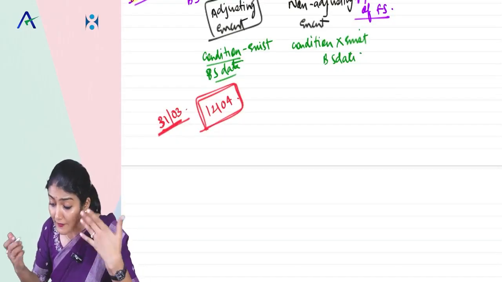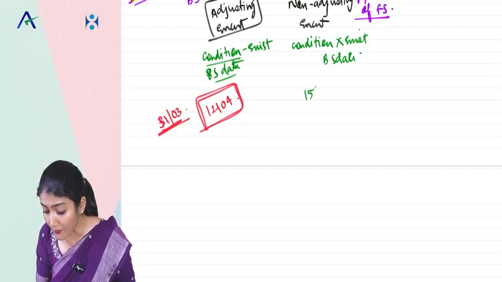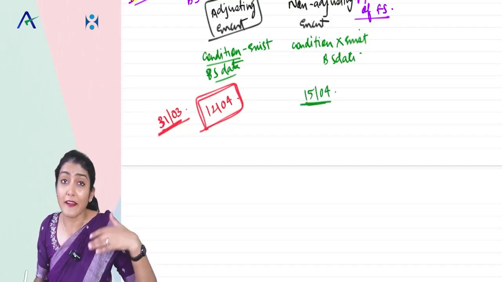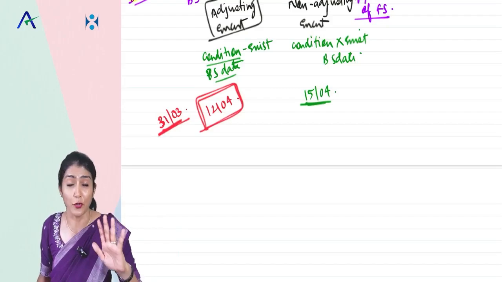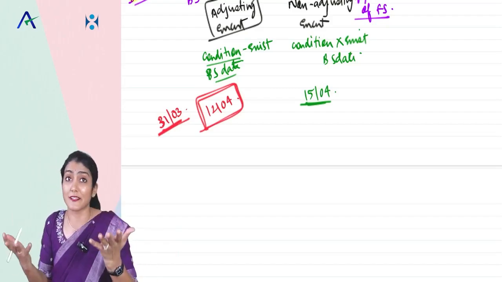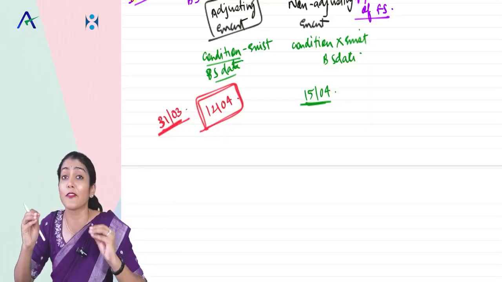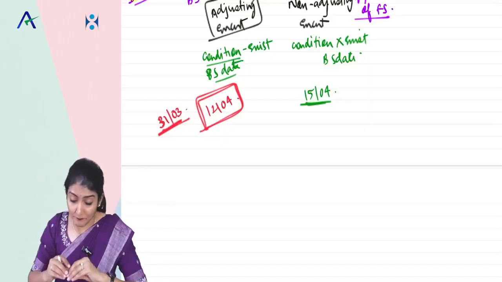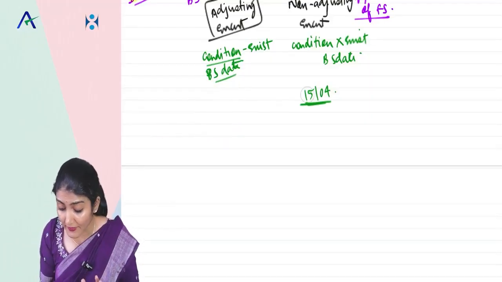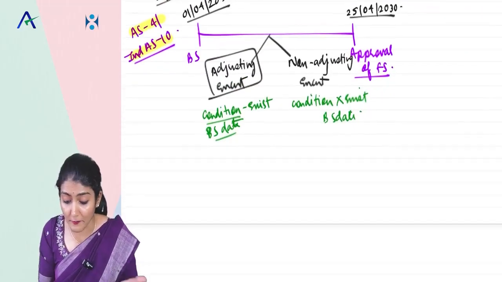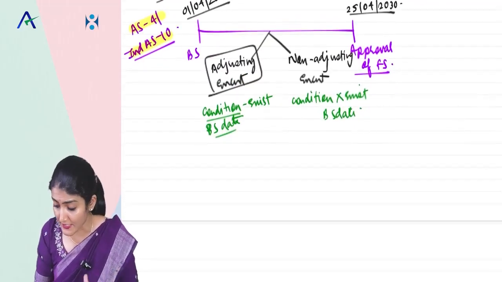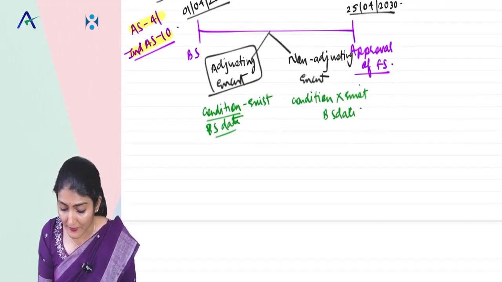Now, a fire occurred in the company's premises on 15th April. Did the fire exist on 31st of March? No. So that is why this is a non-adjusting event. But if a loss of 200 crores was suffered, then disclosure of the same could be required. So we have the adjusting event and the non-adjusting event as per AS 4 and Ind AS 10, two types of subsequent events.